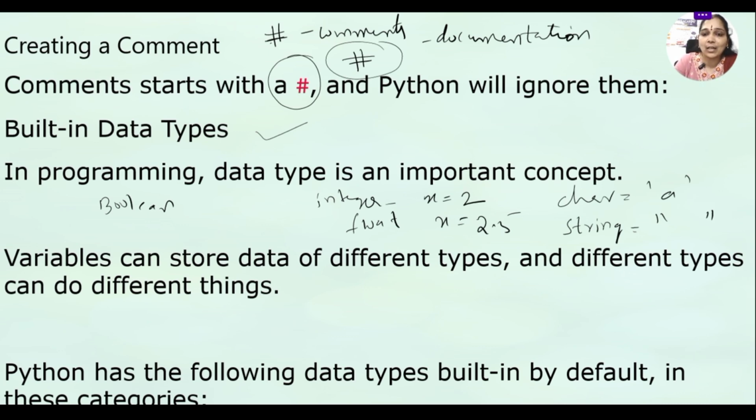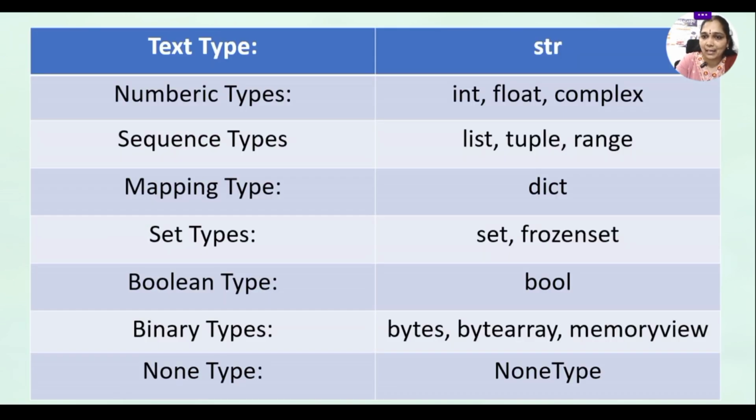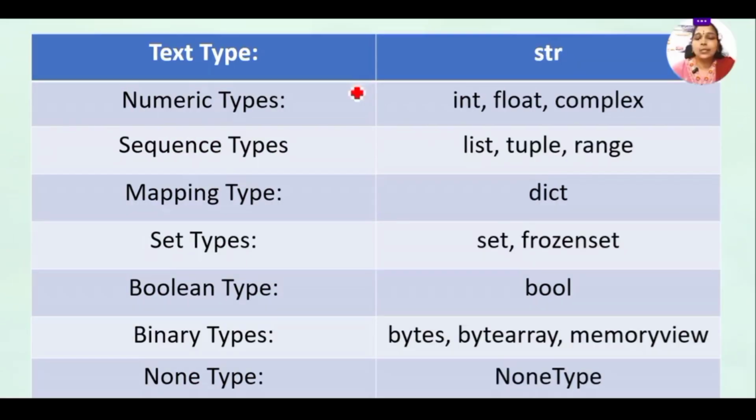Now let us see what the built-in data types are. By default, a Python compiler can recognize them. Now let us see some built-in data types in Python. For the numeric types, we can go for int, float, complex. For the sequence types, which are just like arrays, we can go for list, tuple, and range.